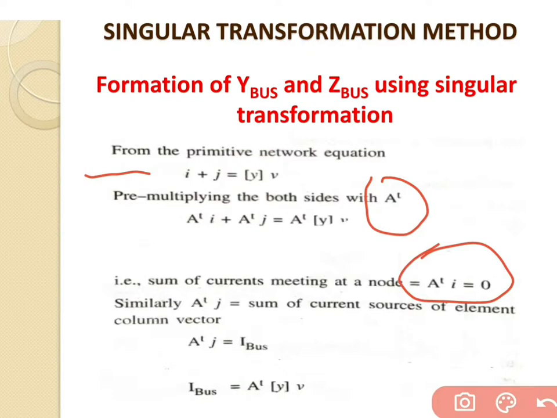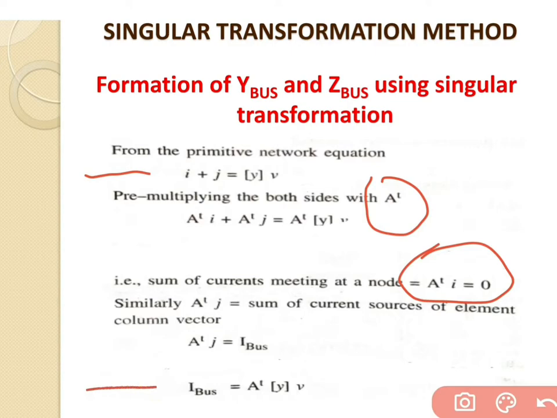Similarly, A transpose J is equal to the sum of the current sources of the element column vector, which is given by I bus. So now we put A transpose I equal to 0 and A transpose J as I bus. Then the new equation becomes I bus.